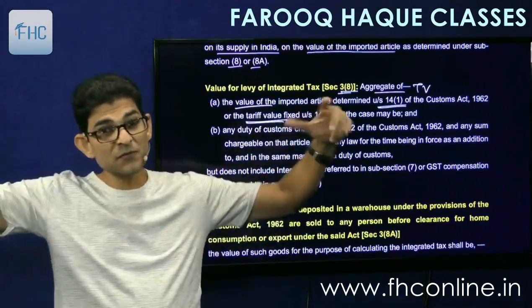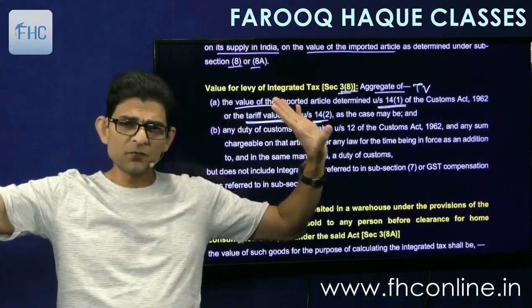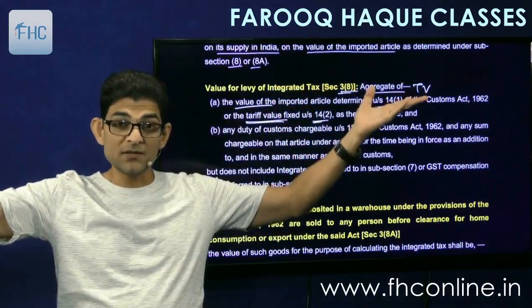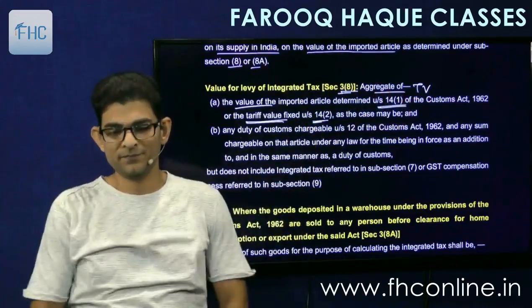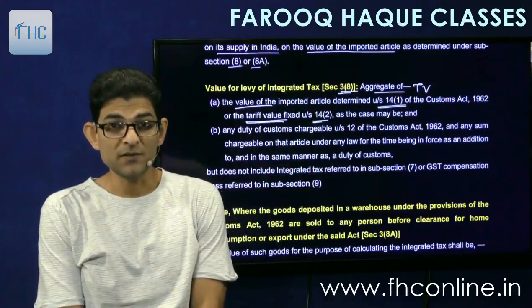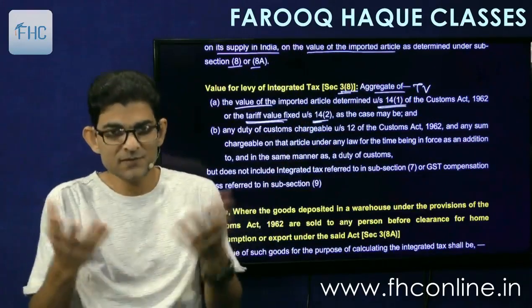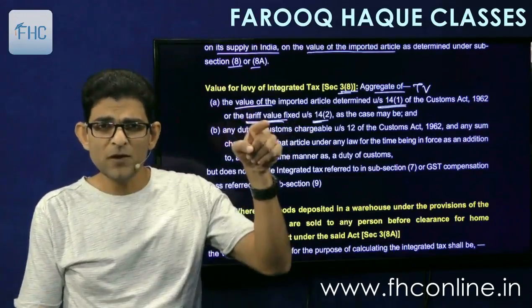So if government has fixed tariff value for our products, then we'll take tariff value. If tariff value is not fixed, then we have to take the transaction value. Transaction value 14(1) means the actual import price. Tariff value means fixed price. Okay, that's quite simple. Then we'll understand in detail when we go to the valuation chapter.